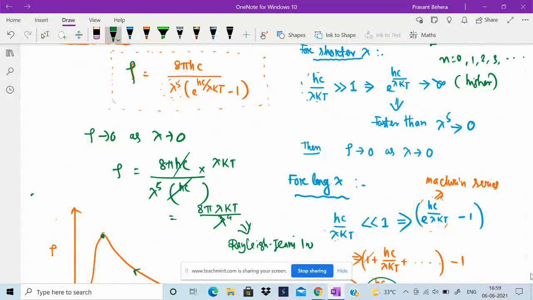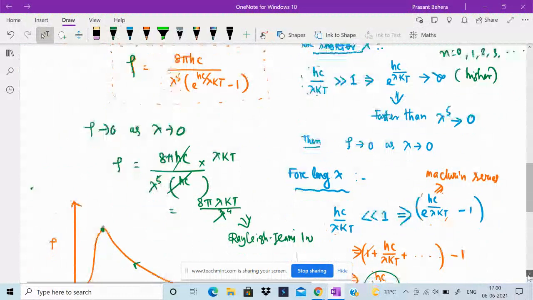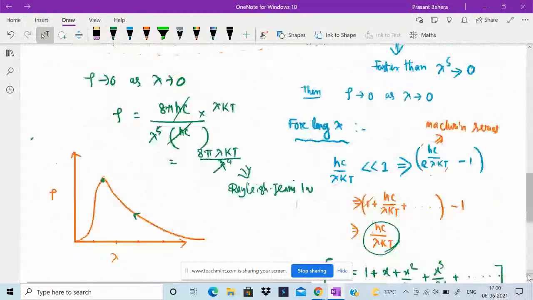For shorter wavelength, as lambda tends to 0, rho tends to 0. Max Planck plotted the energy spectral density, or intensity, versus lambda, which is in close agreement with the experimental values.